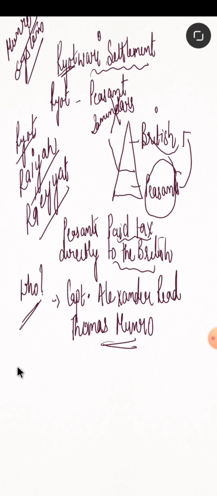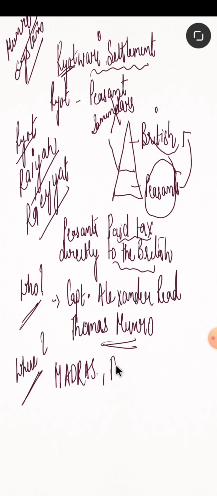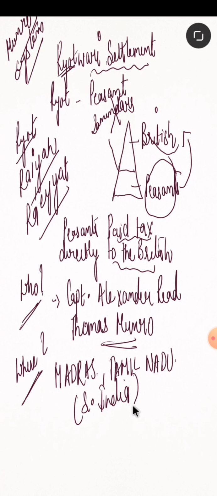Now we come on to the next question. Where was this introduced? This was introduced in the areas of Madras, mostly Tamil Nadu. This entire system was introduced in southern India. Southern Indian areas were taken for this system.